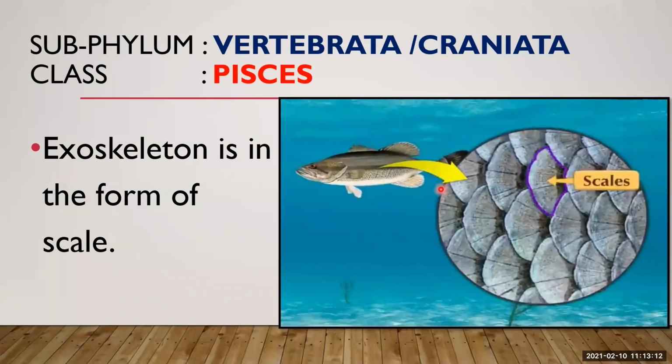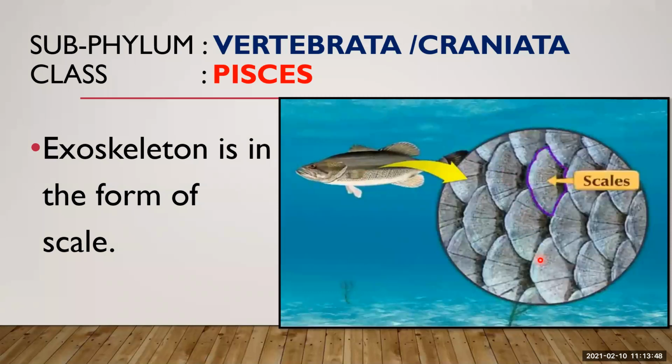Here you can see the scales. It is made up of scales. But what are scales? Scales are small, thin, horny or bony plates protecting the skin of the fish. You can see these are horny hard plates over the skin which protect the fish. They provide smoothness to the body by overlapping each other. Here you can see they have overlapped each other. Because of this structure, this position, they give smoothness to the skin.